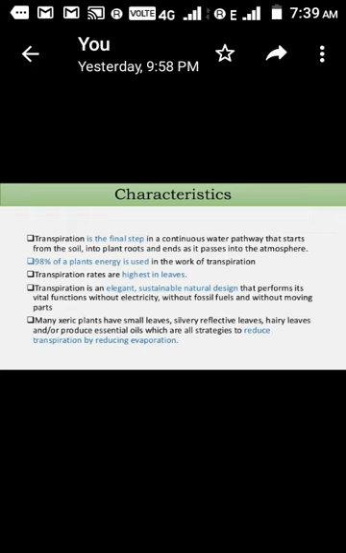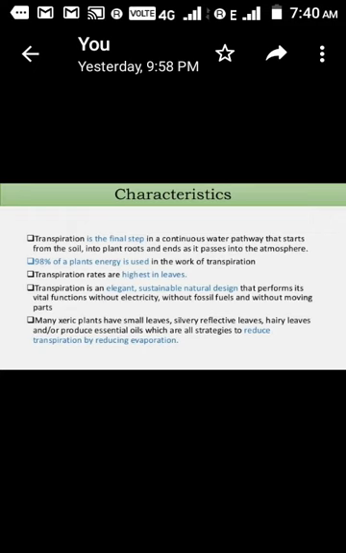The last fate of the water absorbed from the soil is to leave the plant body in the form of transpiration. After that it gets evaporated and enters into the atmosphere. This is another cycle of water you might have studied in your previous classes.